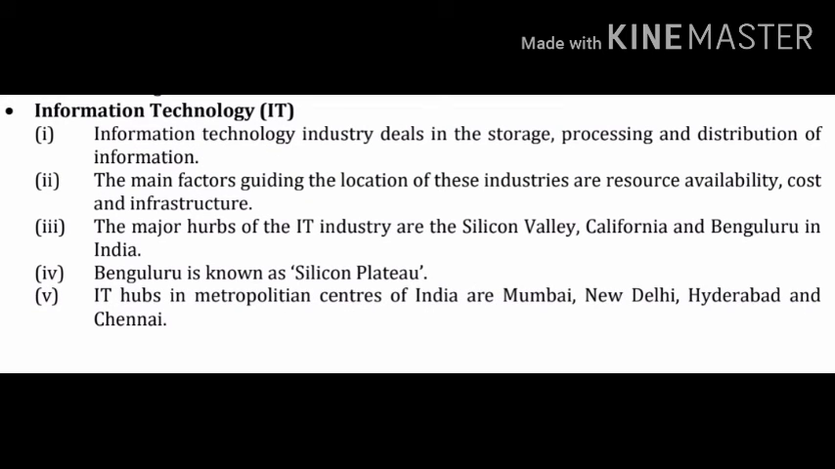The last topic of this chapter is Information Technology, IT. Point number 1. The information technology industry deals in the storage, processing and distribution of information. Point number 2. The main factors guiding the location of these industries are resource availability, cost and infrastructure. Point number 3. The major hubs of the IT industry are Silicon Valley, California and Bengaluru in India.